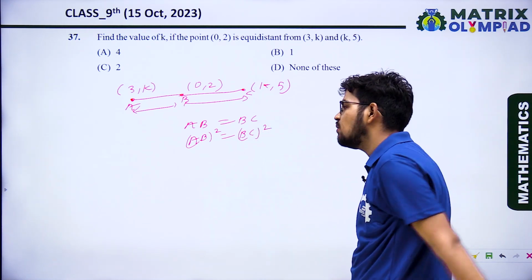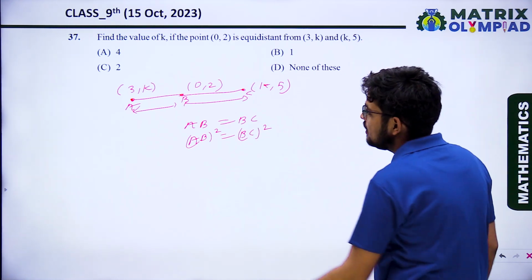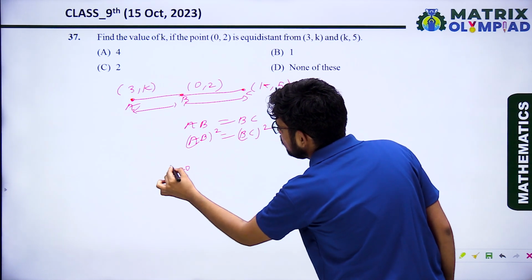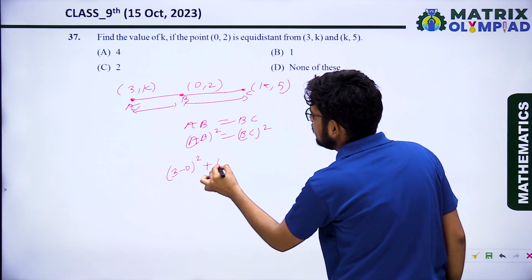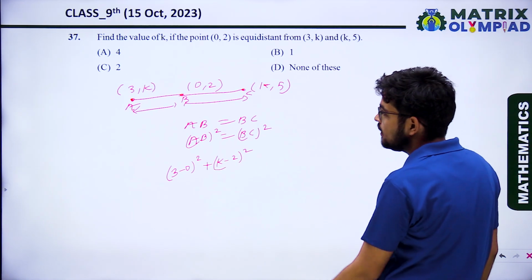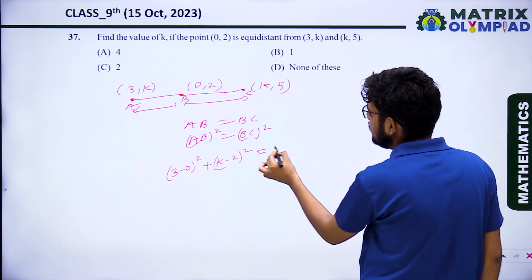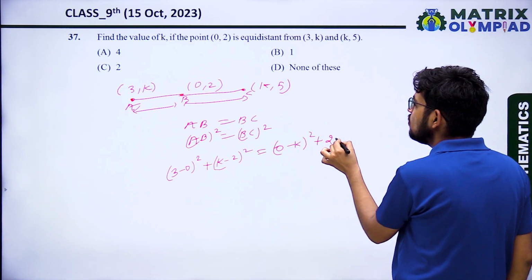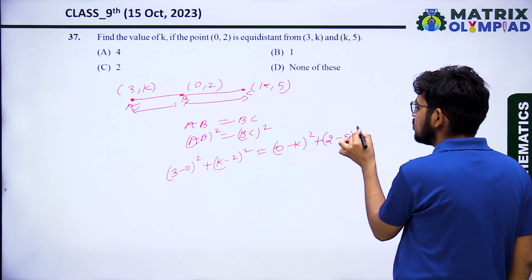So use the distance formula to find the distance AB. So the distance will be 3 minus 0 whole square plus k minus 2 whole square. You know, x1 minus x2 whole square plus y1 minus y2 whole square equal, that is 0 minus k whole square plus 2 minus 5 whole square.